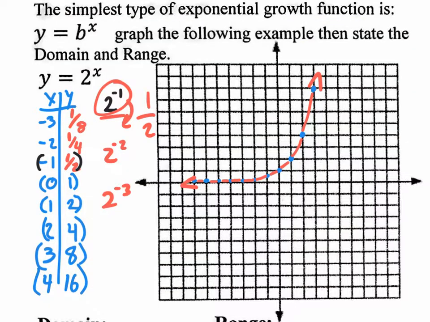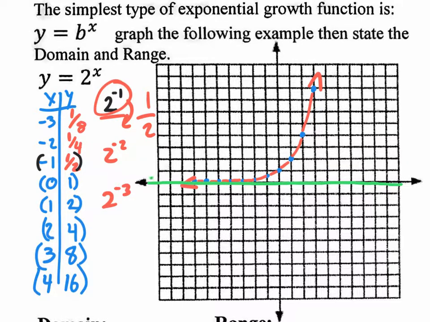Okay, so I hope that kind of clears it up. As you go from right to left, it gets smaller and smaller, and it'll keep getting smaller, but it'll never actually touch the x-axis. And that is what we call the asymptote. So what is the asymptote? The asymptote is this line.